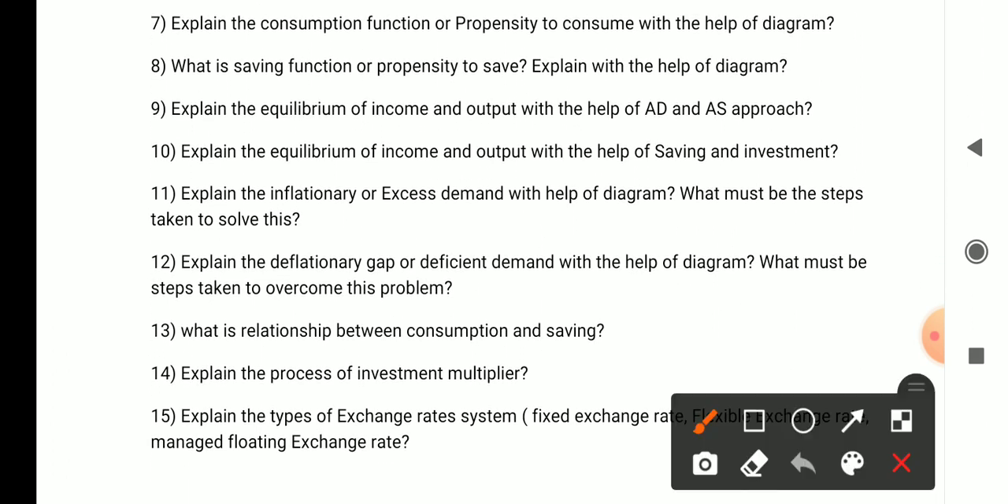Okay, the 11th question again is from the Keynesian theory, or you can say the theory of income and employment. Explain the inflationary gap or excess demand with the help of a diagram, and what steps must be taken to solve this. Basically, what is the inflationary gap? You have to tell this, and explain it with the help of a diagram. So what is excess demand or the inflationary gap? This is also a very very important question.